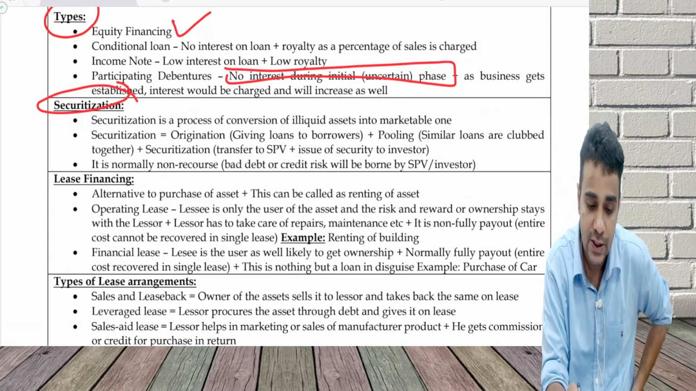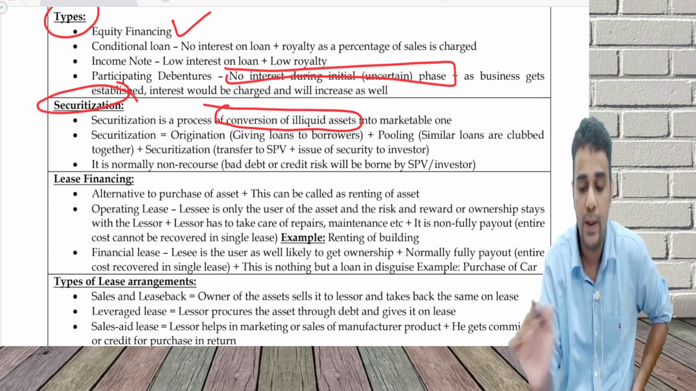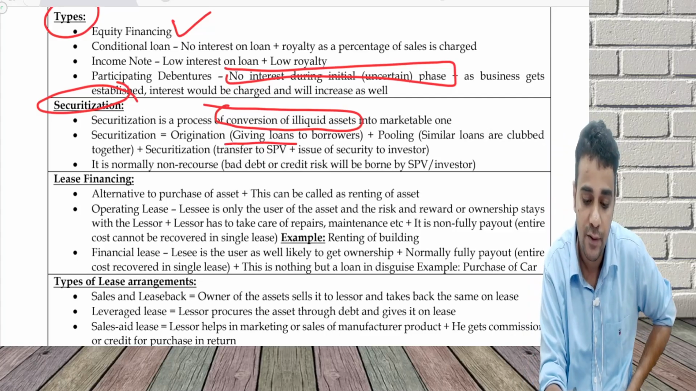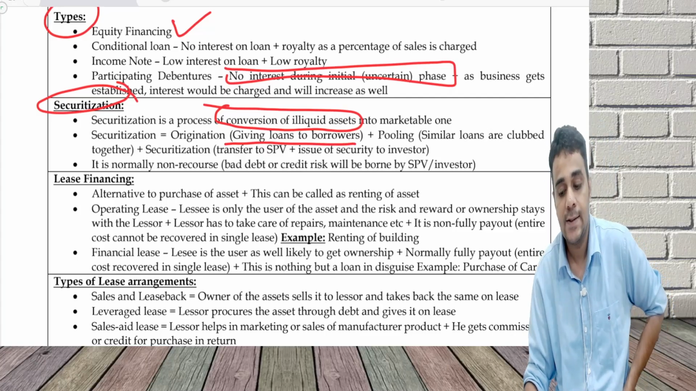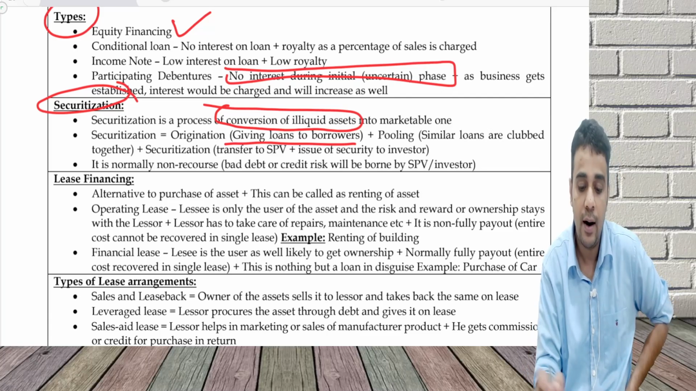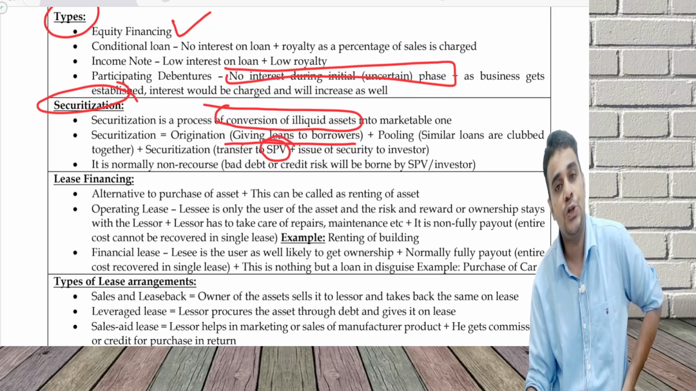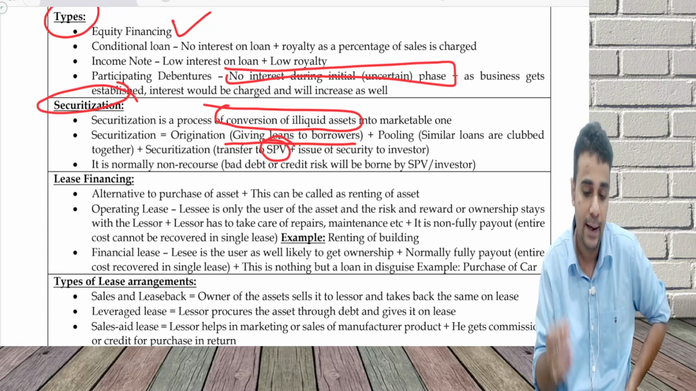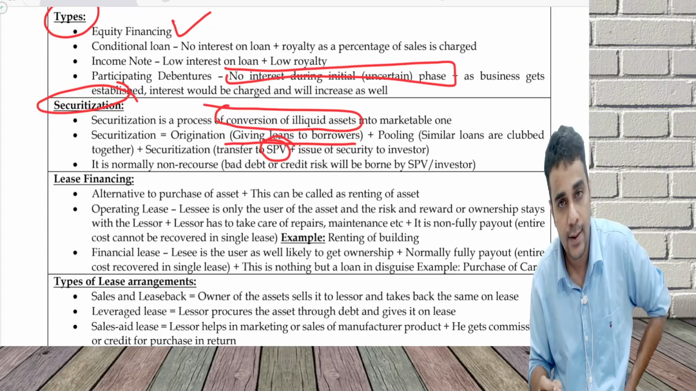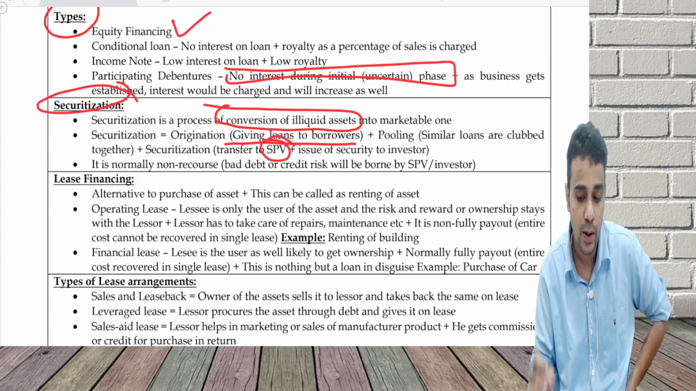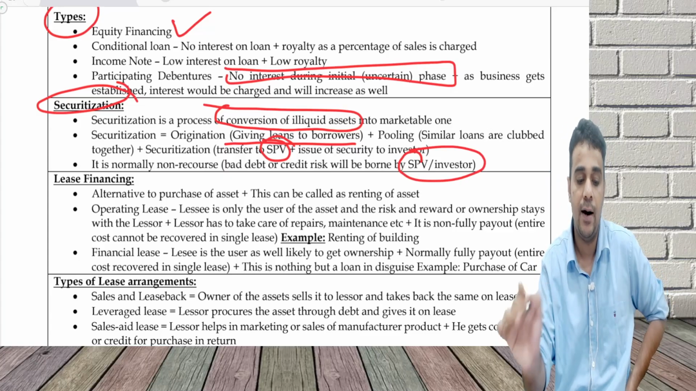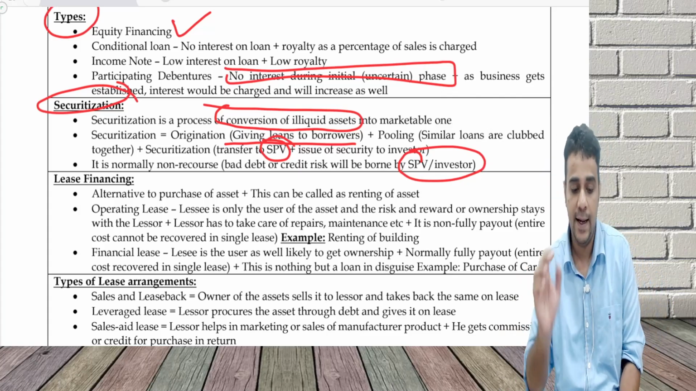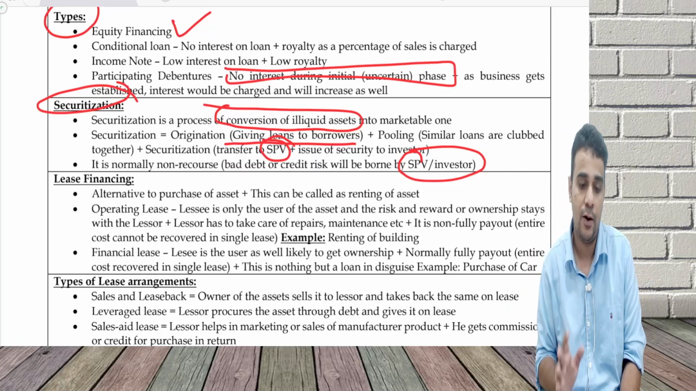So securitization is a process of conversion of an illiquid security into a marketable one. Origination function is giving a loan to the borrower. Pooling: similar loans are clubbed together, transferred to an SPV, and securities are issued to the investor. Normally it is non-recourse. What is non-recourse? If any bad debt or credit risk happens, or any insolvency of the borrower, this risk will be borne by the SPV or the investor. There can be recourse also, but normally it is non-recourse.